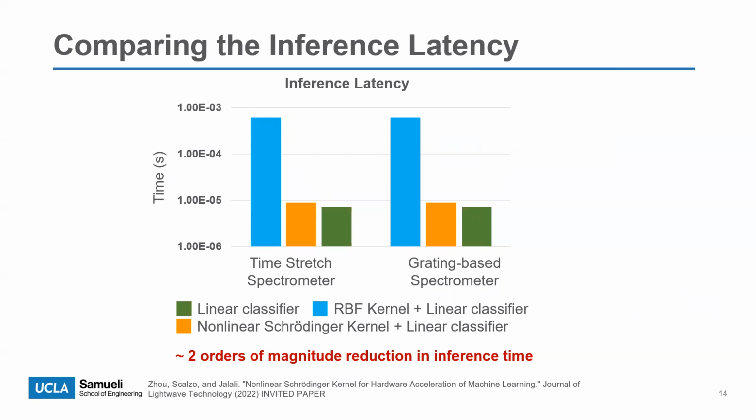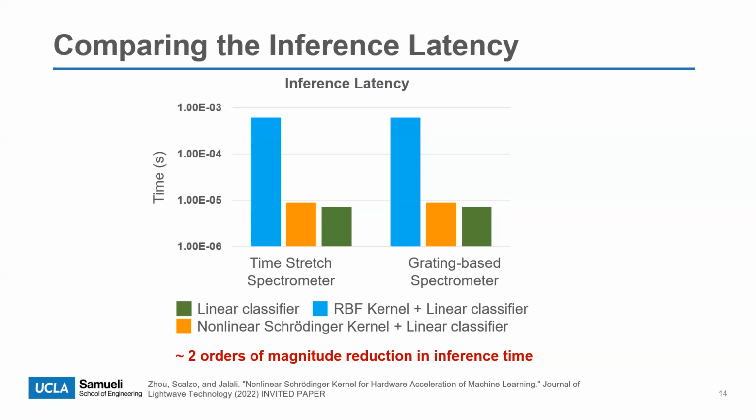Up to this point, we have shown that our optical kernel provides enhanced classification accuracy with low latency. However, this system is open-loop, meaning there's no optimization on the results. This is because most of the components in the system are fixed with no tunability. So in the next step, we focus on optimizing our kernel. Essentially, we want to find a way to engineer the nonlinearity in the kernel.